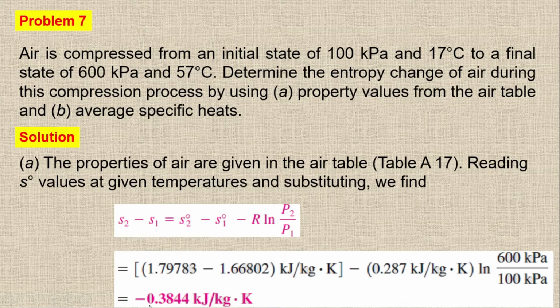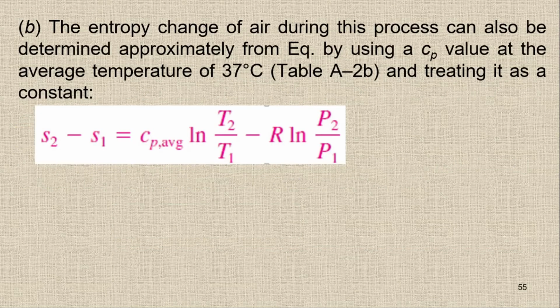In part B, when we are using the average specific heat, we have to find the average temperature first. We have 17 and we have 57. By adding these two temperatures and dividing by 2, we get the approximate average temperature of 37 degrees Celsius.